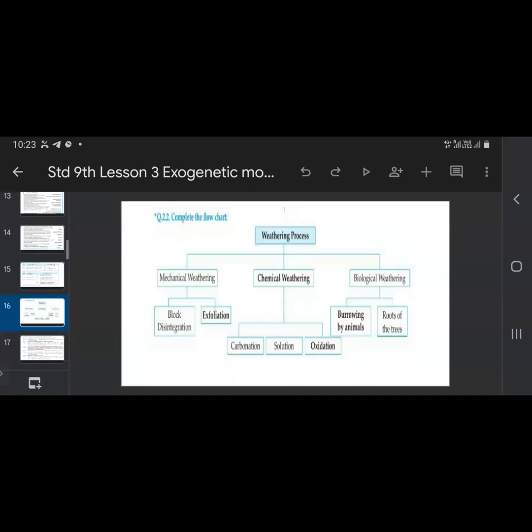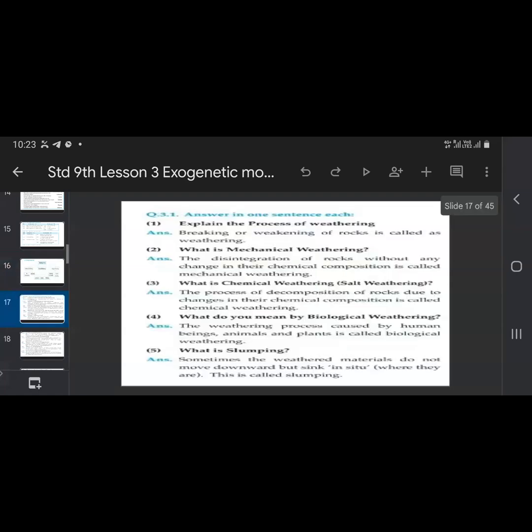Now answer in one sentence. Explain weathering. In very simple language, breaking or weakening of rock is called weathering. What is mechanical weathering?